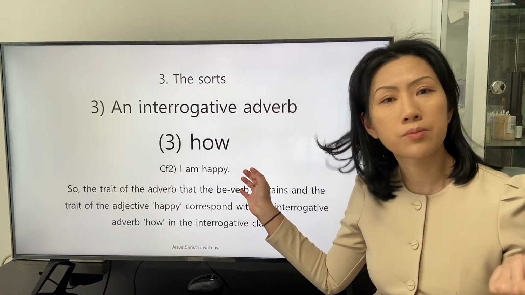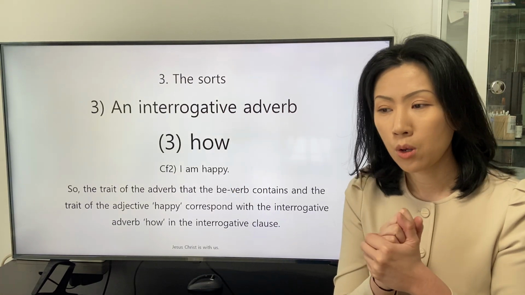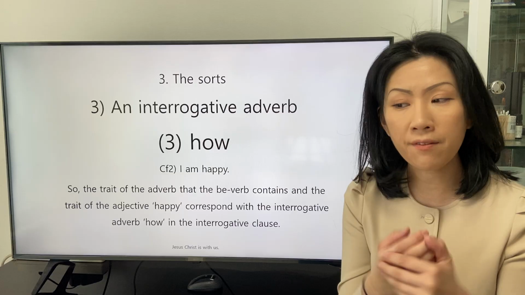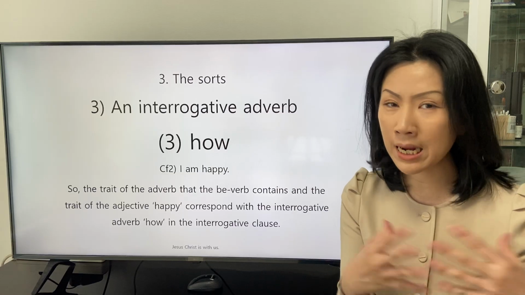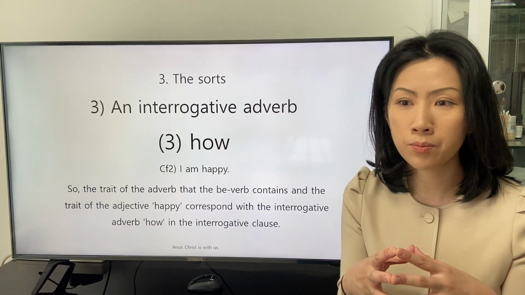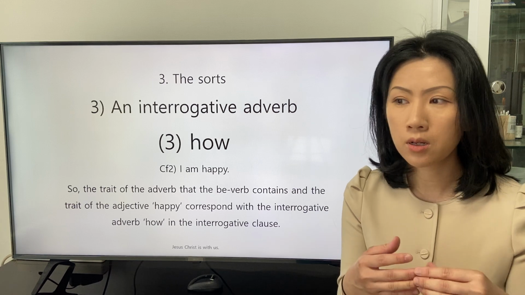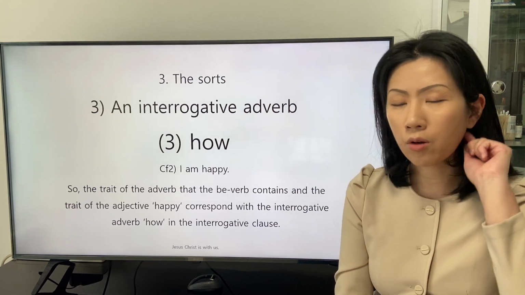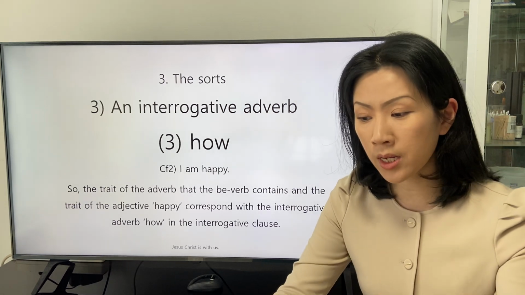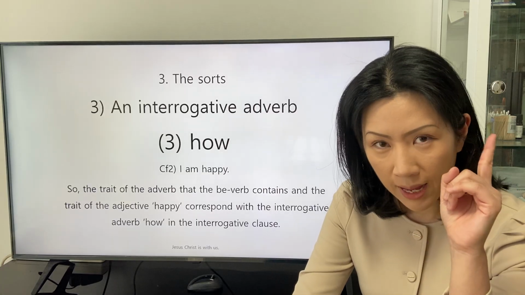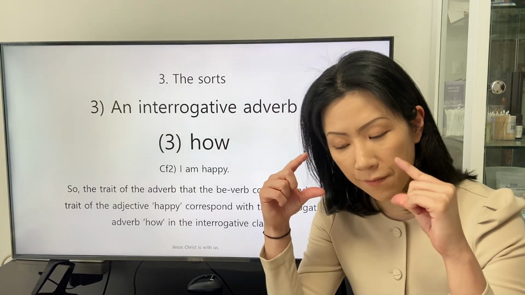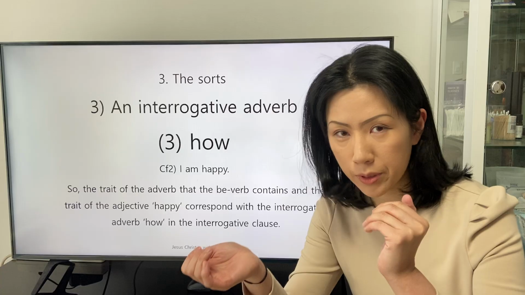Until this example, we have found very many correspondences between the interrogative adverb and the phrase of an adverb in the response.